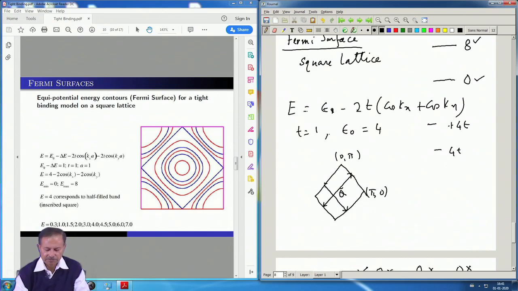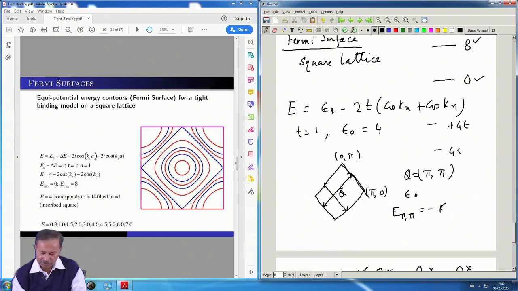If you translate one of these flat regions of the Fermi surface, which is a line here, by the q vector, and this q here is (pi, pi), you can check for yourself that if epsilon not equal to 0, then E at (pi, pi) is minus E at (0, 0).